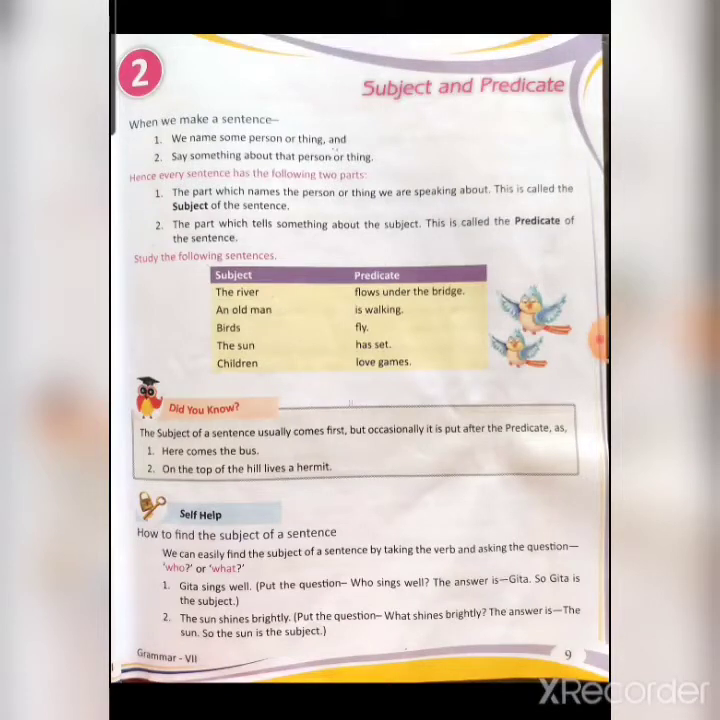Although this sentence has only two words, we still know that a sentence is such a group of words that makes complete sense. So beta, it is making sense, birds fly. Now out of these two words, we have to find out the subject and the predicate. So beta, the name of the person or the thing is known as the subject, and the part which tells something about the subject is known as the predicate. So birds will be the subject and fly will be the predicate. Now, the do you know box.